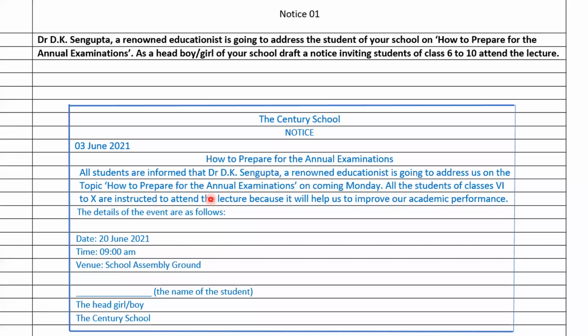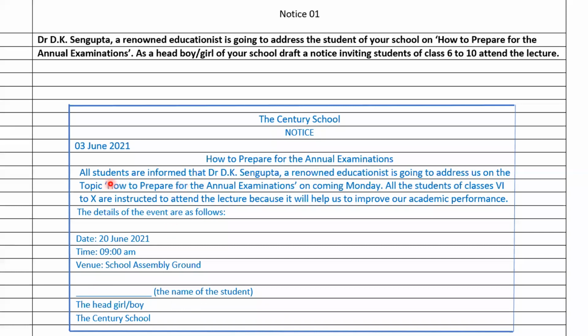Regarding this, you have to write a notice. First of all, you need to mention the school name and the word notice, then here you have to mention the date, right? Here our event name we can mention as how to prepare for the annual examination. Here we need to write the body, and in the last, venue, time and date, and the signature and name. Designation you need to mention here.